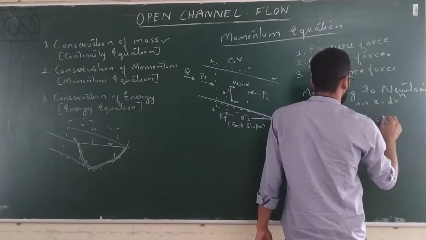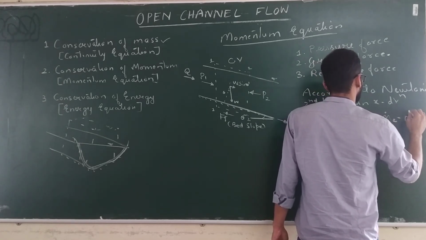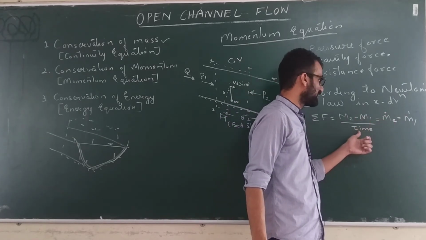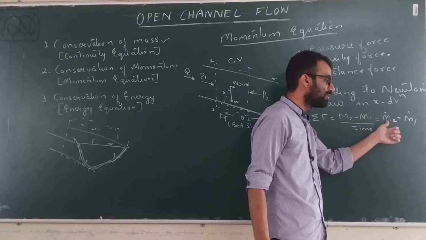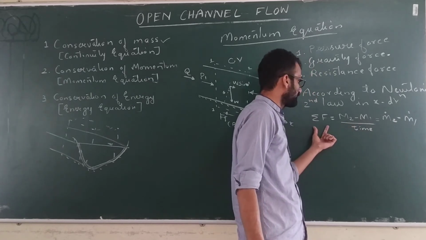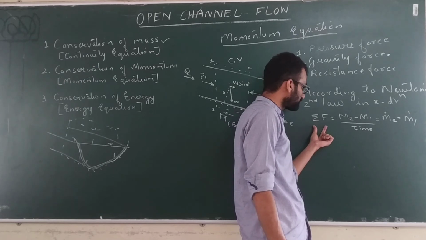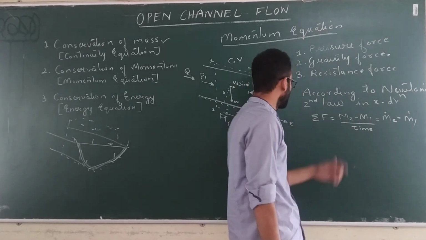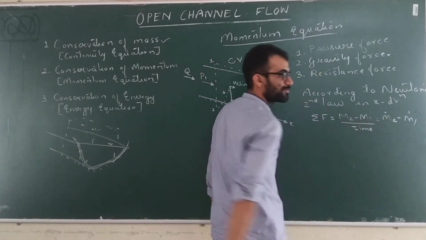So it is what? M dot 2 minus M dot 1. Okay, the dot represents that it is the momentum per unit time. So momentum per unit time at section 2 minus momentum per unit time at section 1. This is your rate of change of momentum. This quantity, which is a vector quantity, should be equal to the summation of forces. Alright, so let's find out this rate of change of momentum first.